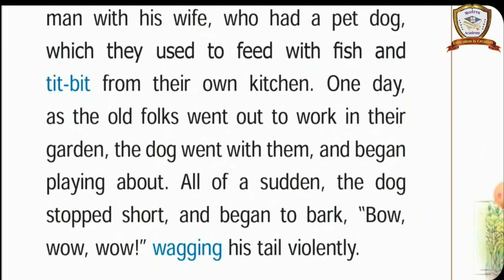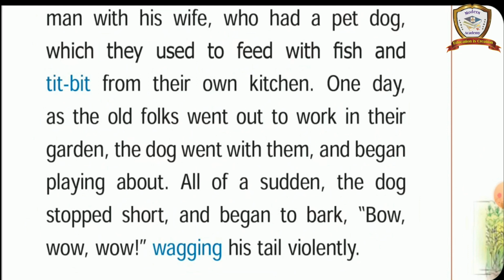And the dog started playing. In no time at all, the dog stopped playing and started barking, wagging its tail front and back at a high speed. Do you all understand, children?